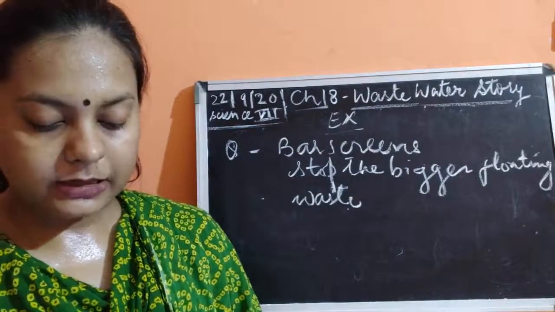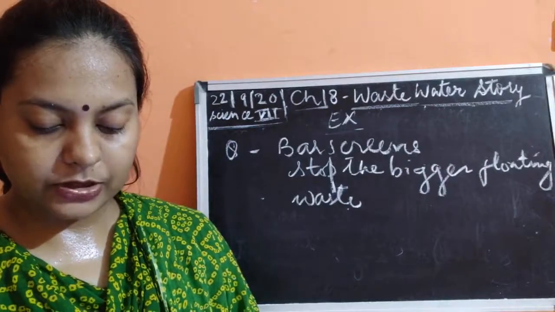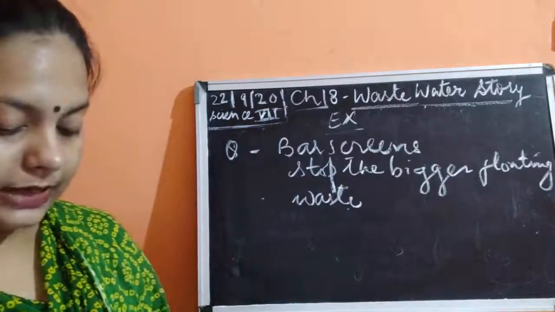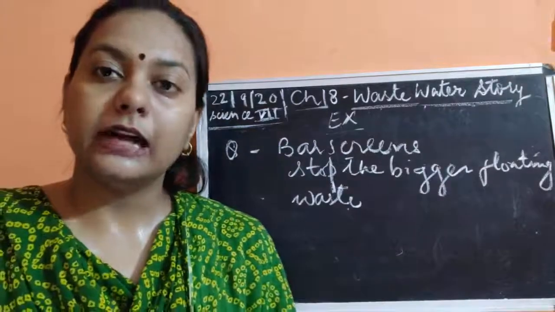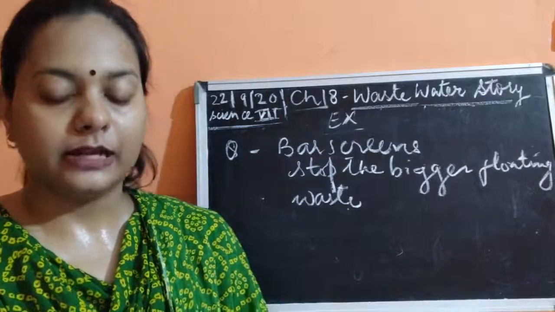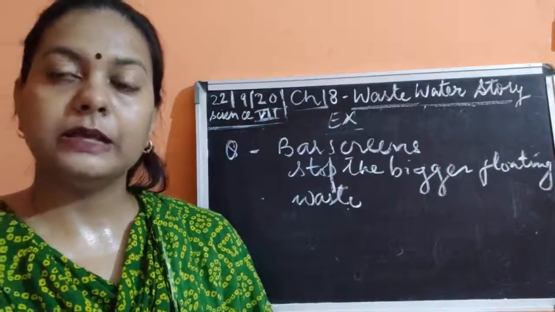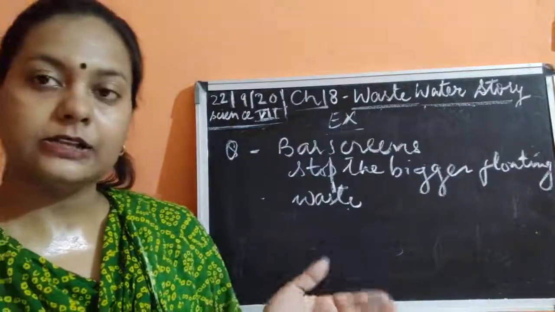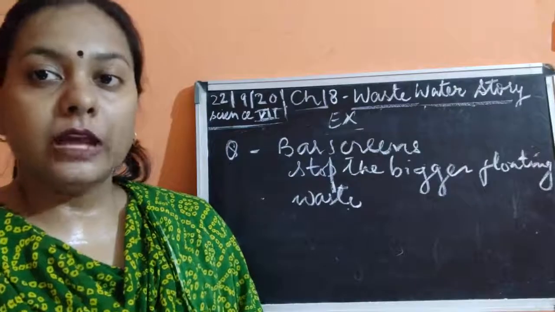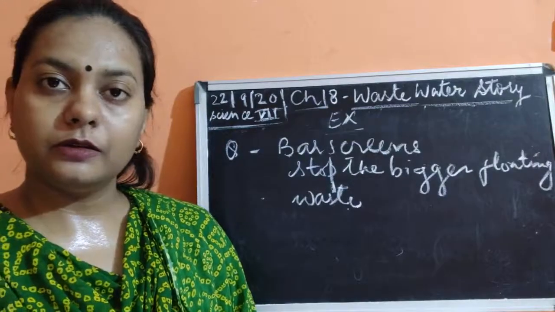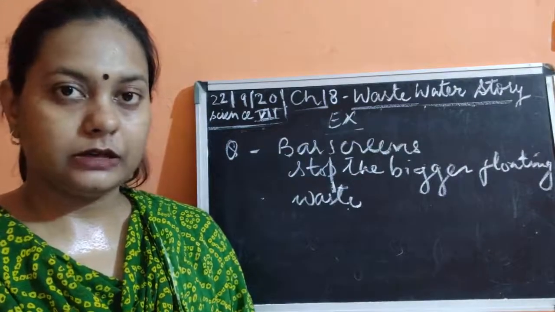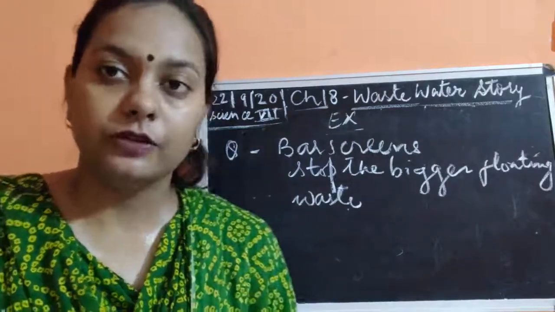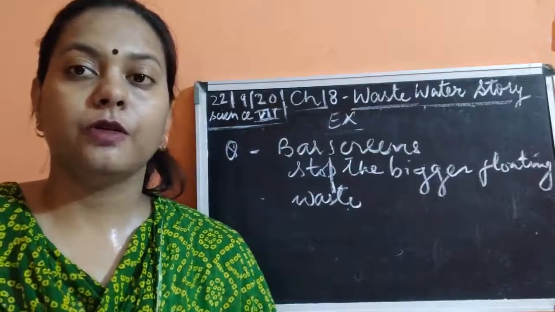Okay, now next is question number 9, which is explain the relationship between sanitation and disease. What is the relationship between sanitation and disease? See, there is a very direct relationship between sanitation and disease. The place where the waste is cleaned enough, disease would not occur. So sanitation and disease are directly related. Wherever waste material is there, it is going to invite flies and insects, which are going to cause various diseases.